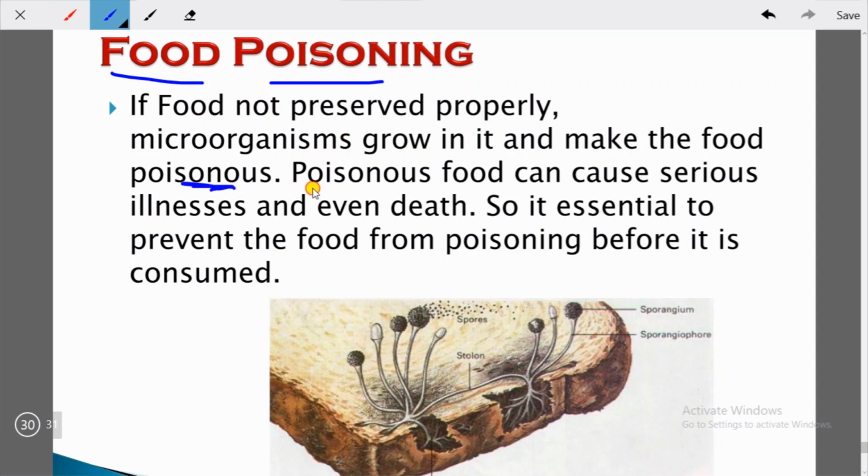Poisonous food can cause serious illness and even death. So it is essential to prevent the food from poisoning before it is consumed. So you can see here, this is a piece of bread and these fungi are growing on it. In this way they make the food poisonous, and if you eat it, then you will have a serious disease inside you and even death.